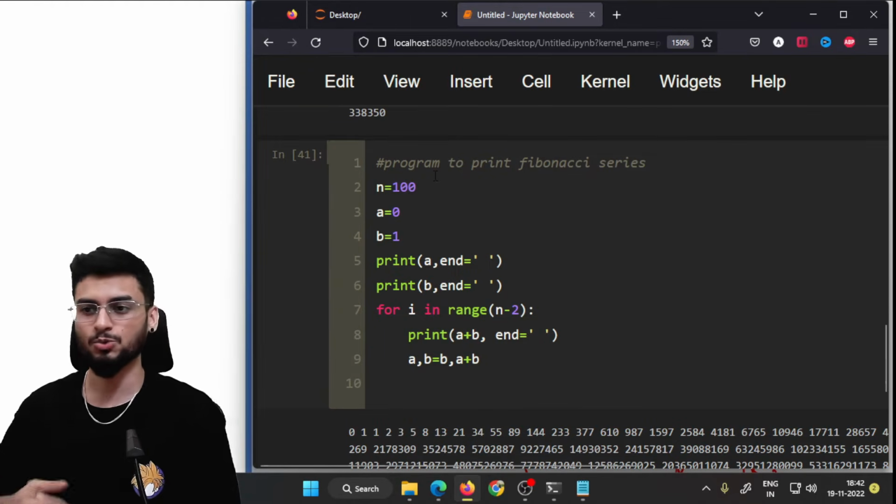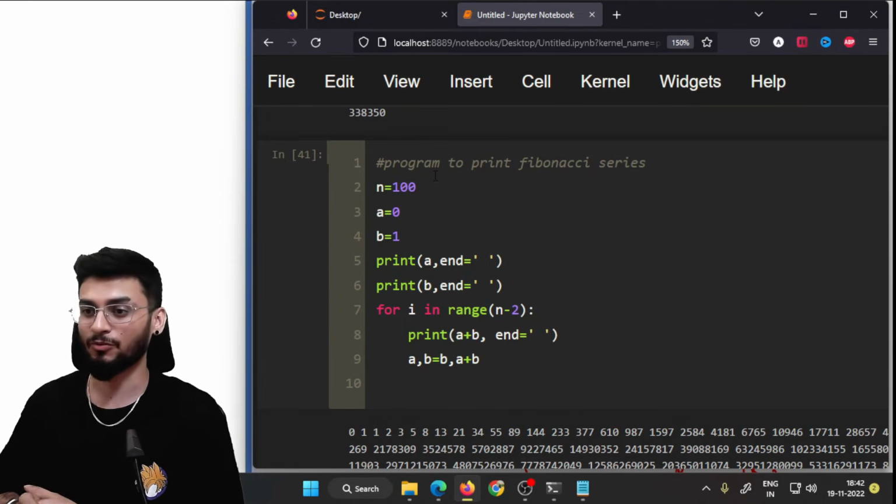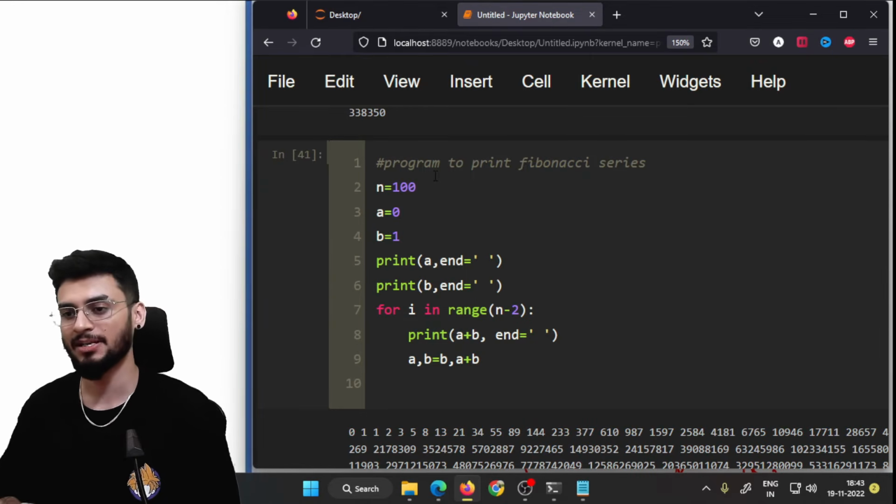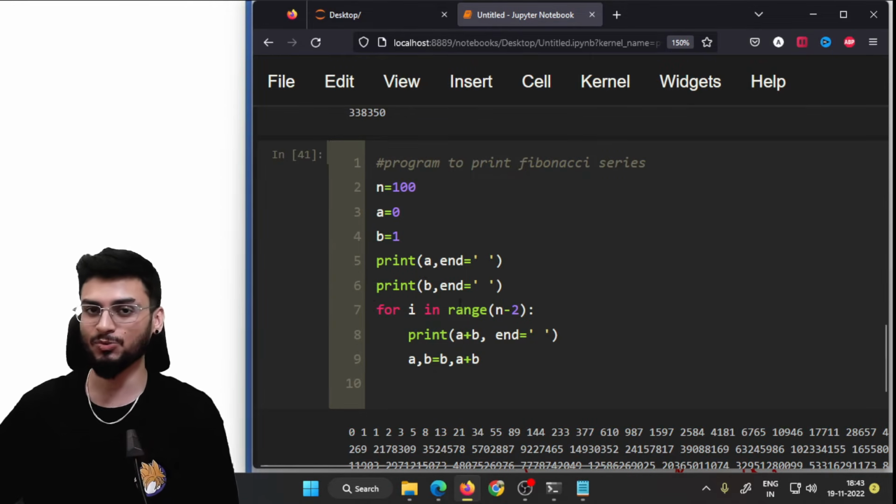There are multiple ways to solve a Fibonacci series problem. One of them is recursion. I don't think that's in your syllabus, but using a for loop, this is the simplest way that you can achieve that.